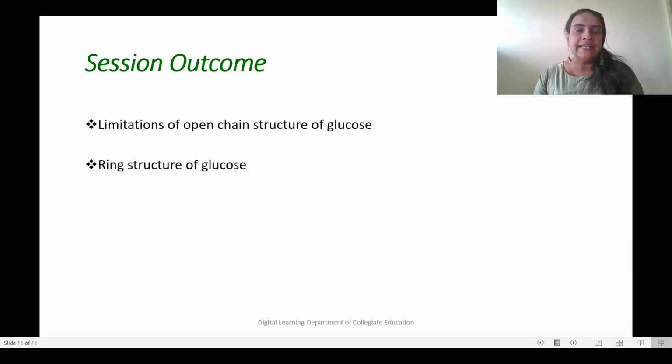So students, in this session you would have learned about the limitation of the open chain structure of glucose and also the ring structure of glucose, and the advantage of the glucose ring structure, mutarotation, then the anomeric concept, alpha-D and beta-D structure, the glucose structure, how to draw the structure. All these things you would have learned in this session.